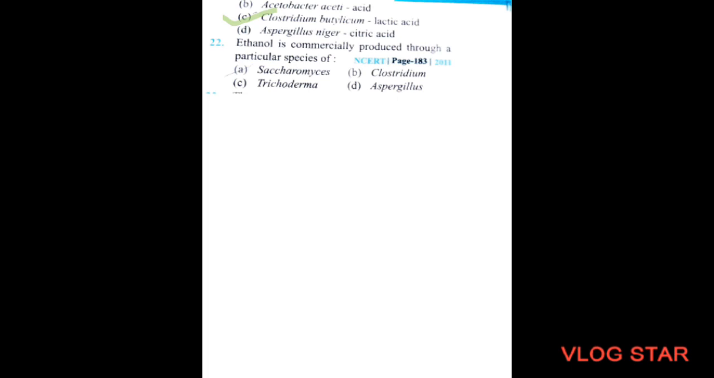So question number 22: ethanol is commercially produced through a particular species of A, Saccharomyces, B, Clostridium, C, Trichoderma, D, Aspergillus. So the correct option will be Saccharomyces.